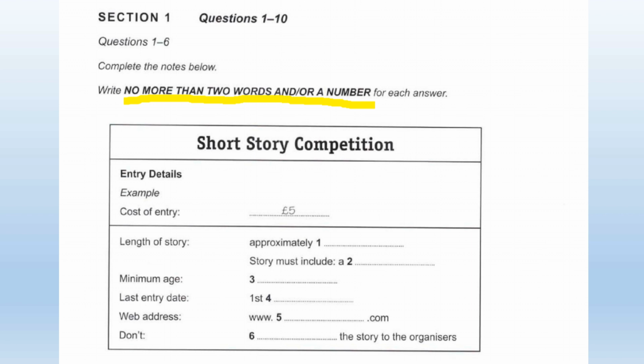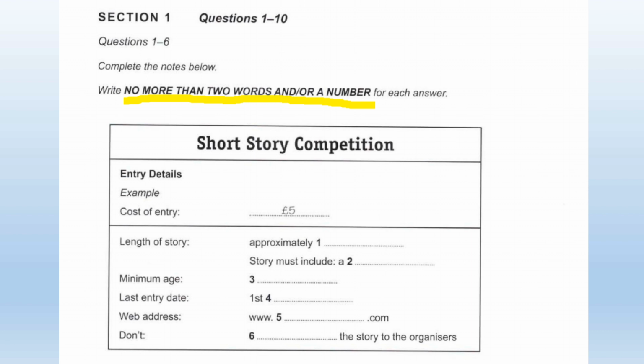There is usually an example answer at the start of section 1 only, and in this case it already says here that the cost of entry is going to be £5. After that, though, we need to write the answers 1 to 6. So the length of the story, approximately, and then our answer to question 1.